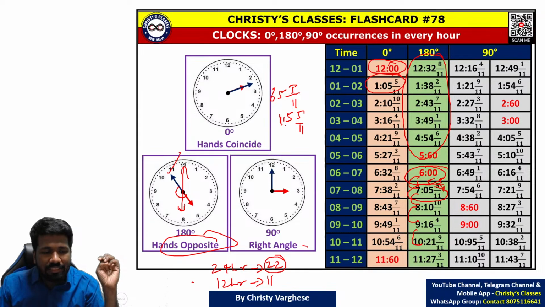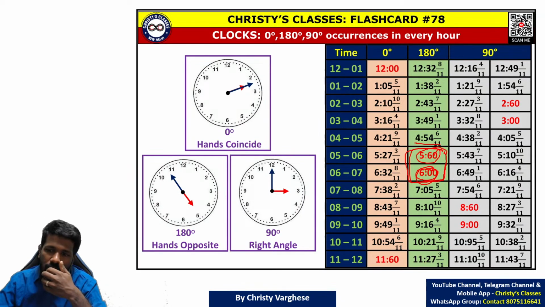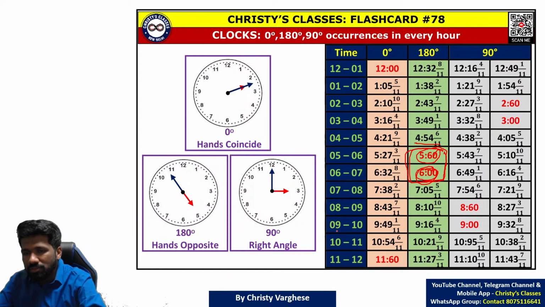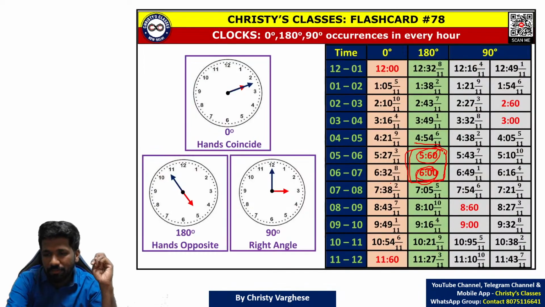That means just like 0 degree, 180 degree also, between 5 and 6, 6 and 7, it is at the same time, 6 o'clock, because 5:60 is same as 6 o'clock. 60 minutes after 5 is same as 6 o'clock. So between these 2 hours, one time, between all other hours, exactly one time. So total 11 times in 12 hours. So in a day, 180 degree is also obtained 22 times. Just like hands coincide, hands are opposite to each other also 22 times.